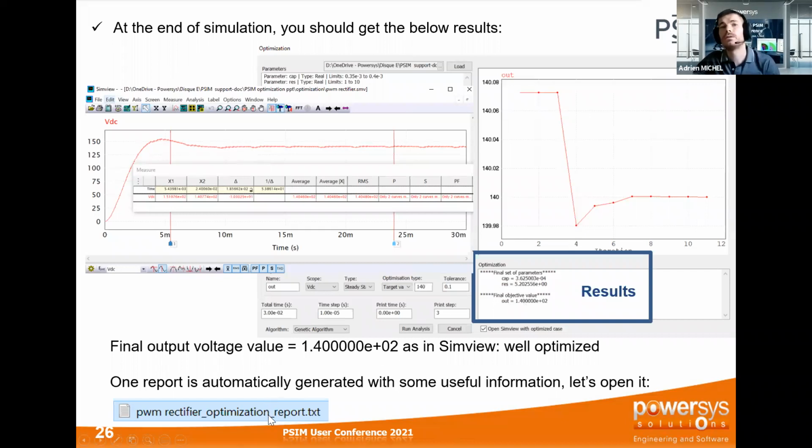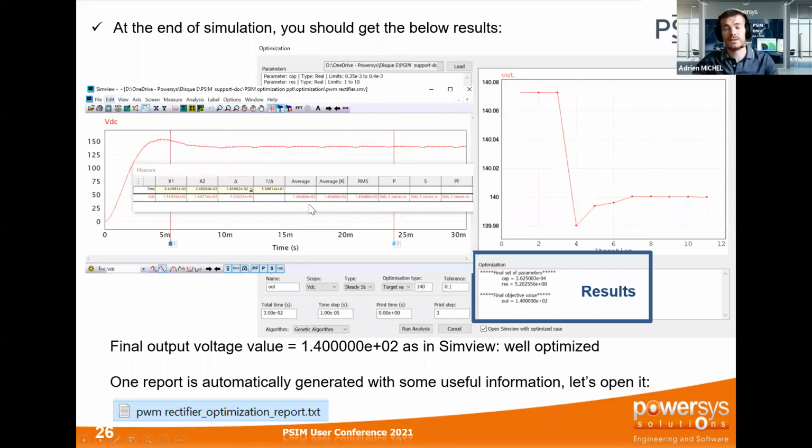Again, you also have a report, a simulation result file, which will be created automatically. And here, it's just to show you that after optimizing the three-phase rectifier with those values of resistance and capacitance, I can clearly check the average value of my output voltage, which is now, I don't know if you see clearly, 140 volt again.